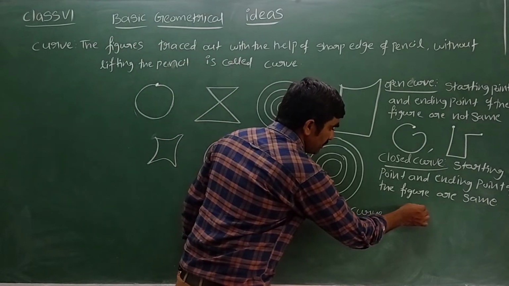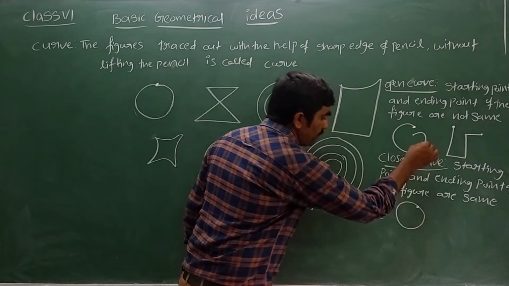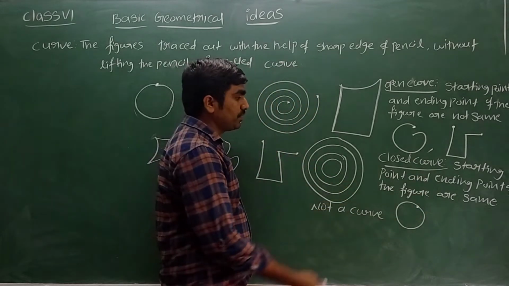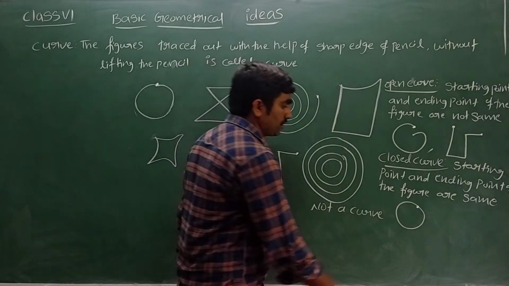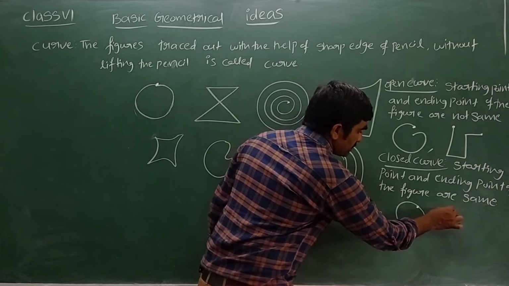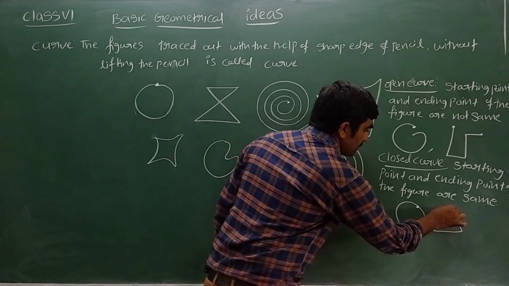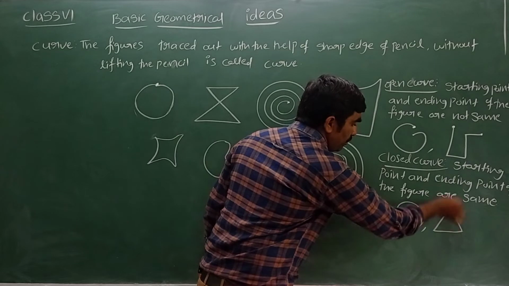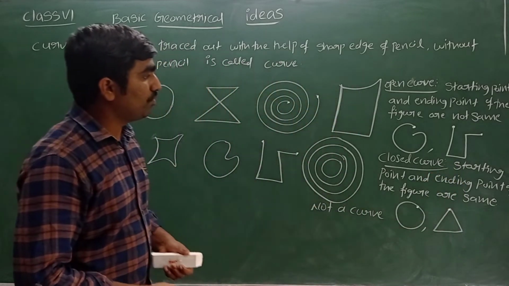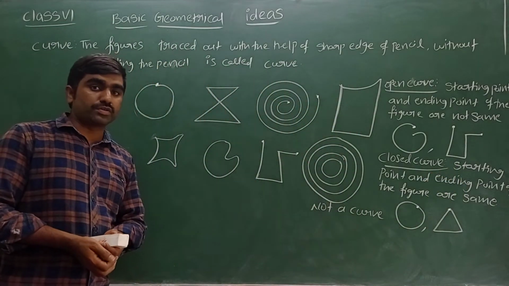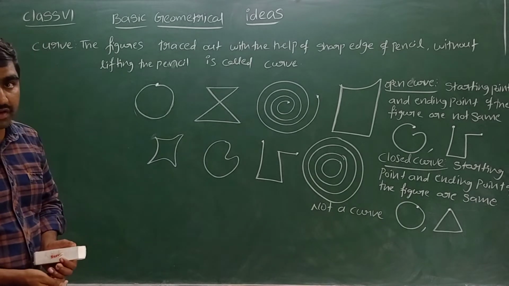Example we can see here. Starting point is here, even ending point also same. Both are same. It is called a closed curve. Let me see one more example. Starting point is here, and ending point is also here only. So this is about what is open curve and closed curve. Hope everyone understood. Easy.